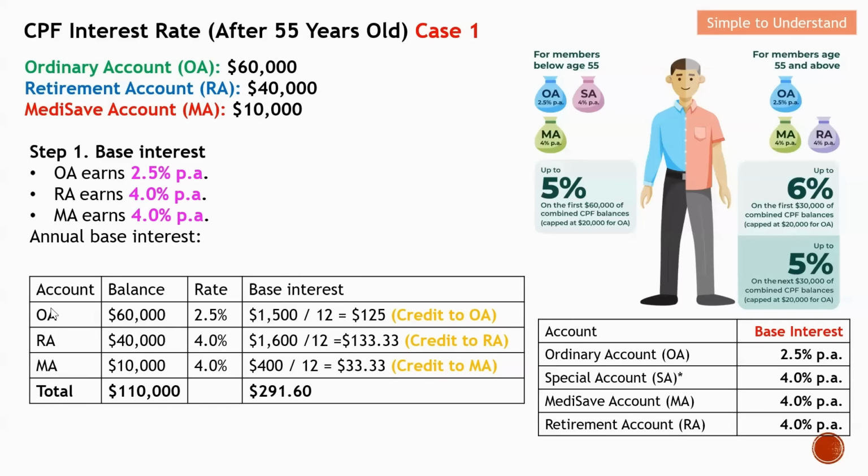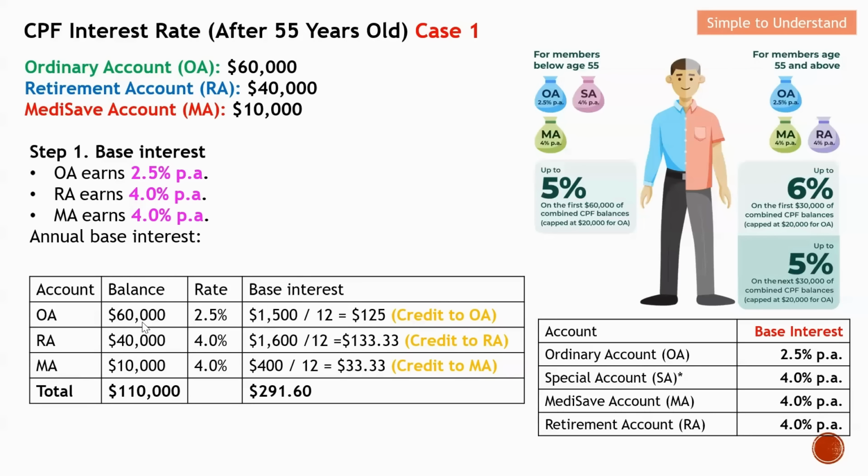For OA, in this particular case, this CPF member has 60K. The base interest for OA is 2.5%, so if you take 2.5% of this 60K, he can earn 1.5K per annum. Keep this in mind: CPF computes the interest on a monthly basis, so we need to divide by 12. In this month, this amount, 125, will be given to this CPF member in his OA account. Same for RA and MA.